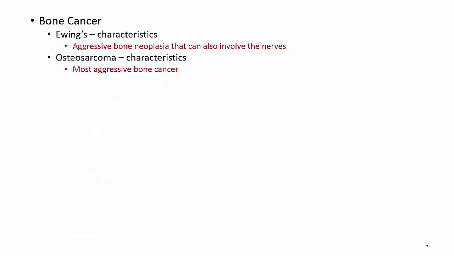Now with bone cancers, we have Ewing's cancer. This is an aggressive bone cancer. However, it also involves the nerves. That's what sets it apart and makes it different. Osteosarcoma is the most aggressive bone cancer.